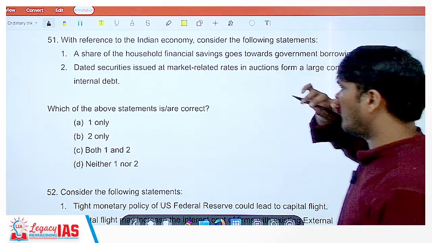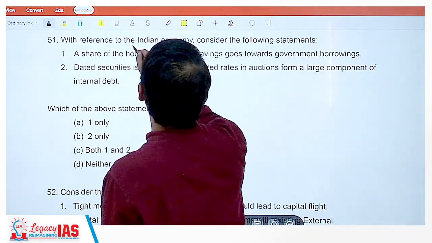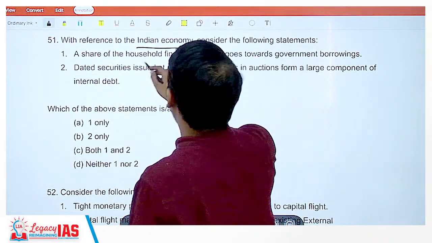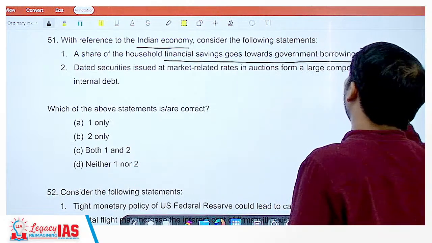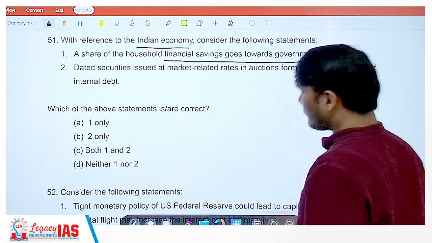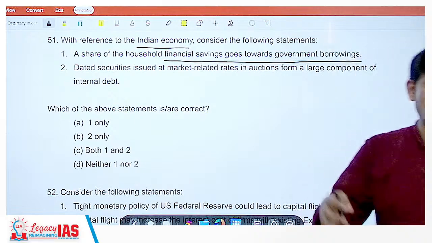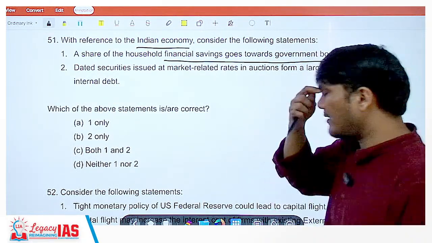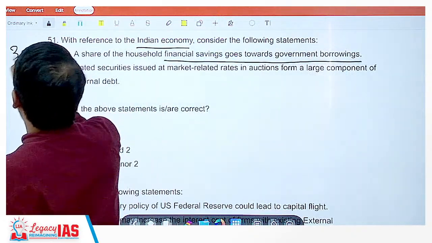Coming on to question 51. With reference to the Indian economy, consider the following statements. A share of the household financial saving goes towards government borrowings. Yes, a share of household saving goes towards the government borrowings. How does it go to the government borrowings? India's savings share is 30% plus.